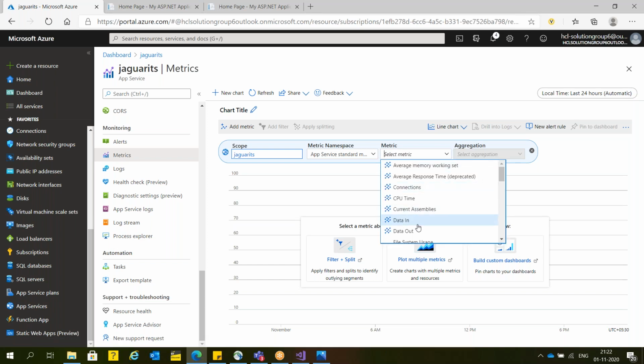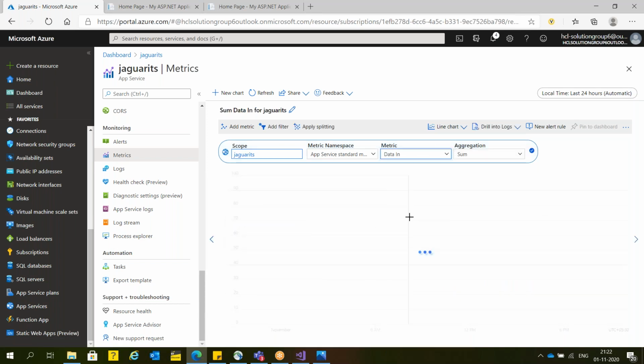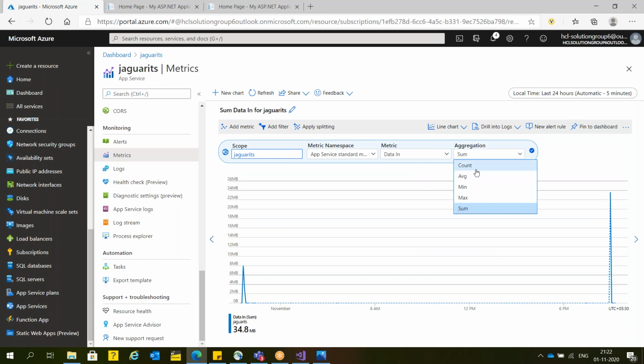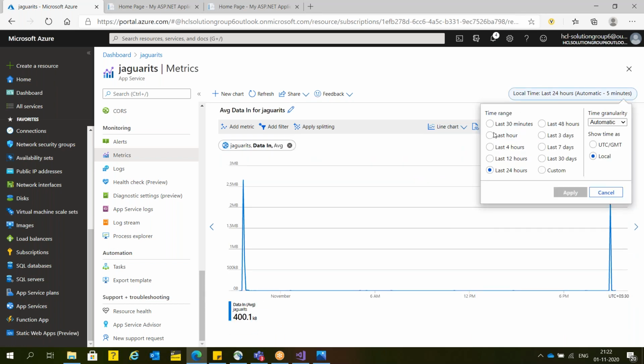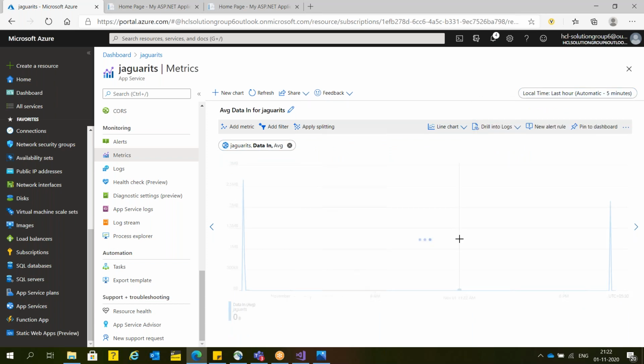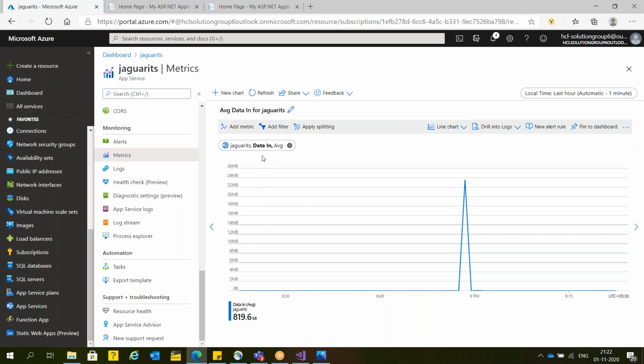For example, suppose I check the data in. What is the average data in for my website in the last 1 hour? So, guys, this is the average data in for this website, which is 819 KB.